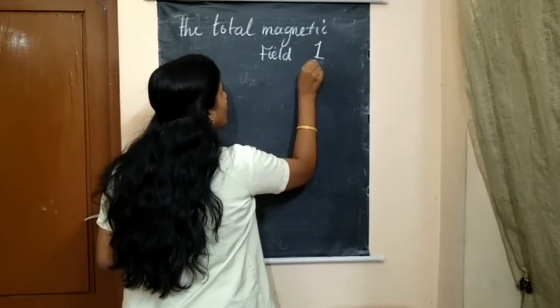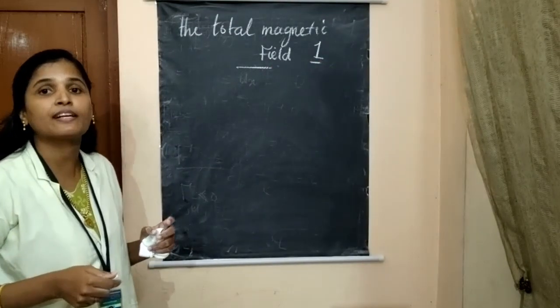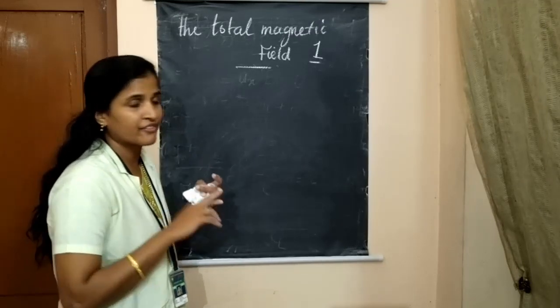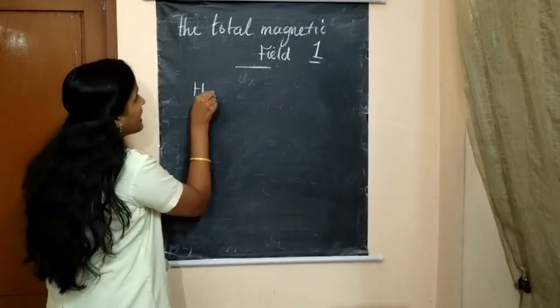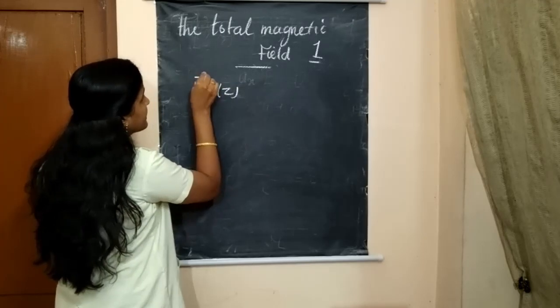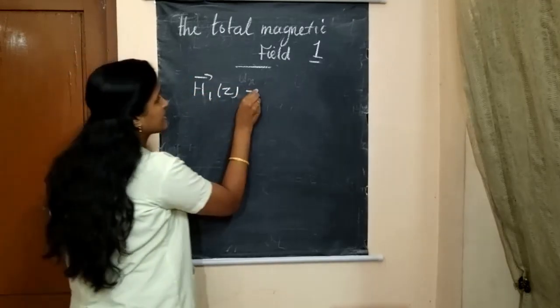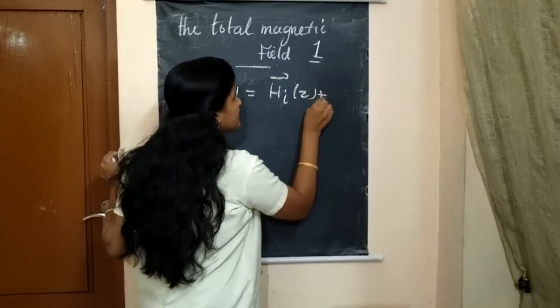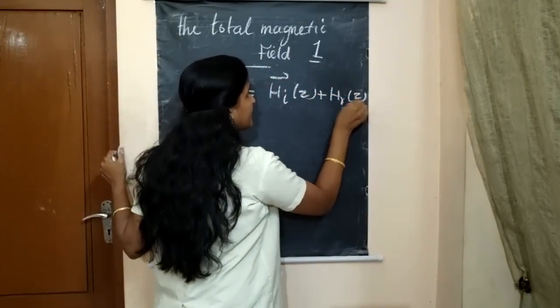The total magnetic field in medium 1 is the combination of incident and reflected. So we will write the total magnetic field H1 as the incident magnetic field plus the reflected magnetic field.